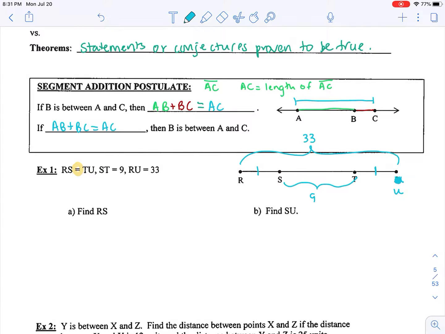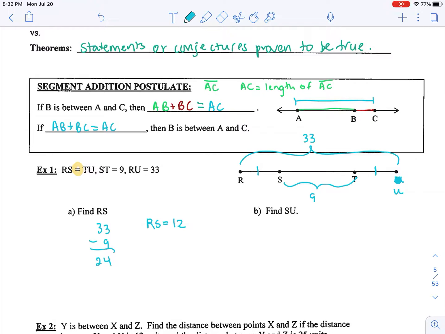So first things first, we're going to find what the difference is between 33 and 9, and we get 24. So we're going to do 33 minus 9, get 24, and if RS and TU are equivalent to each other, then we can divide that in half and conclude that RS is equal to 12.